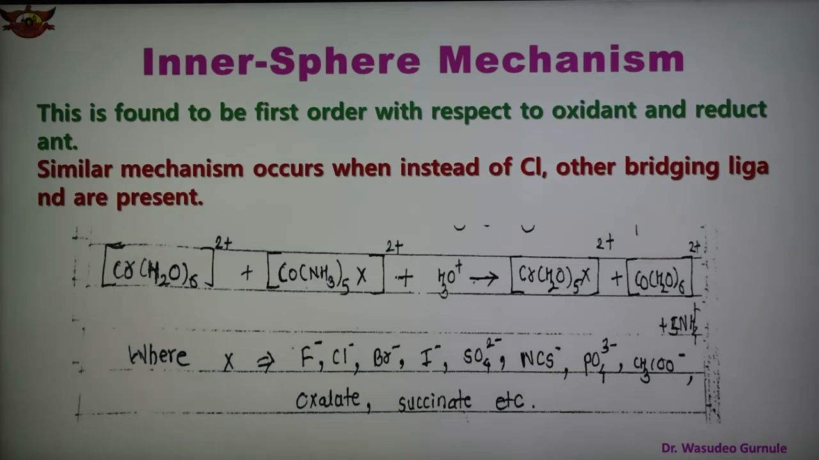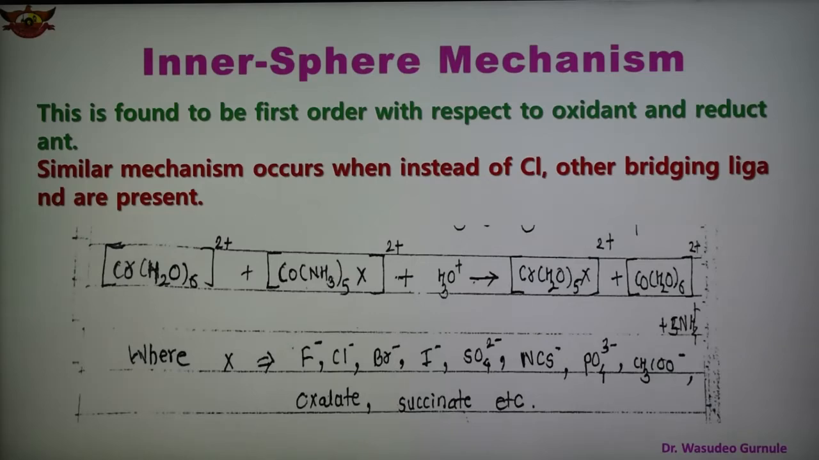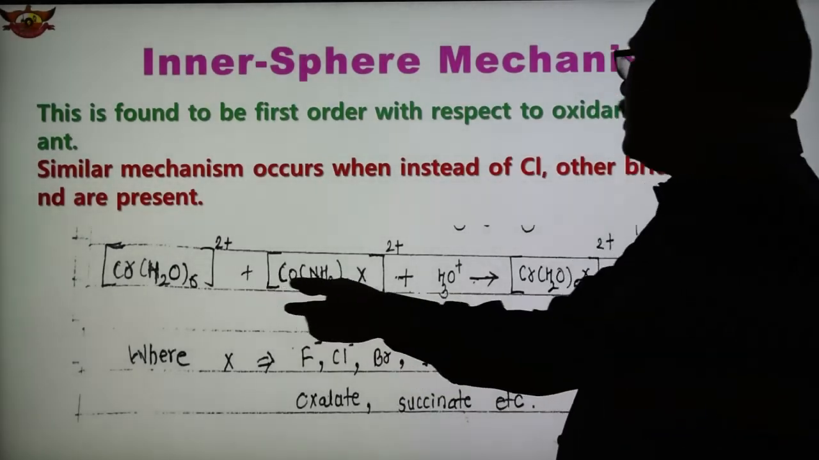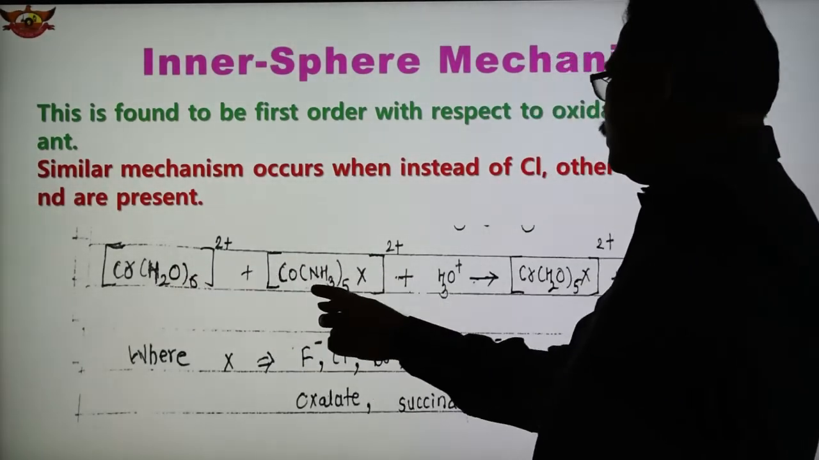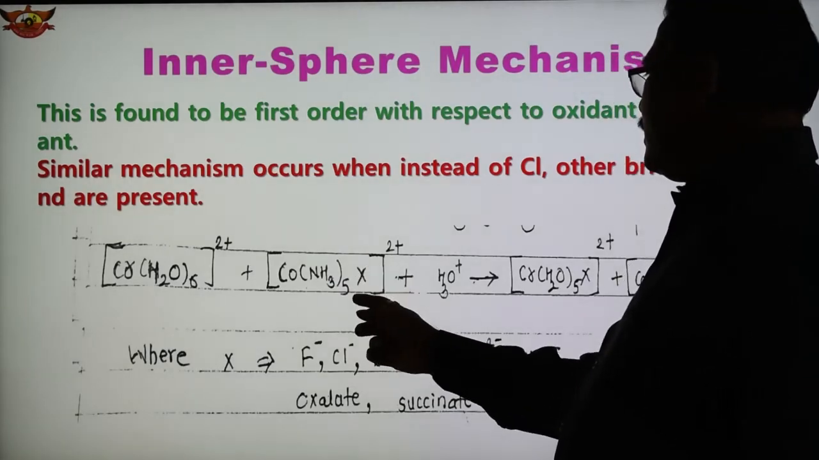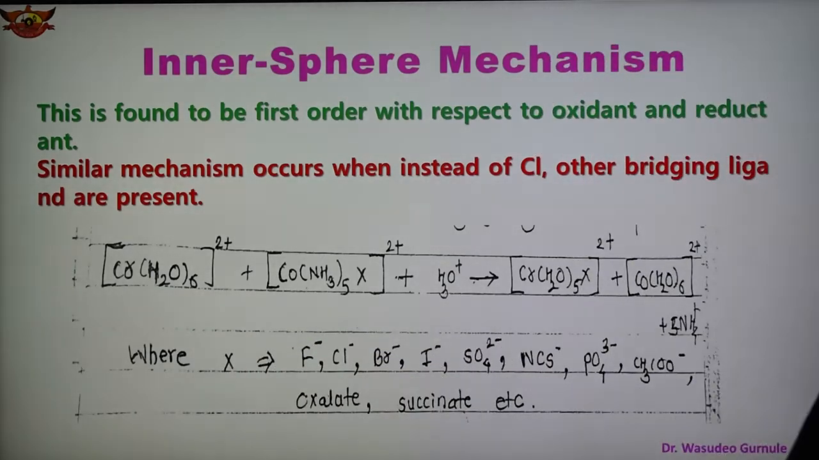And a similar type of mechanism occurs. Instead of taking Cl as a bridge ligand, other bridging ligands can also be taken. Here we can consider this type of reaction. The complexes 1 and 2 are the same, but instead of Cl we take X ligand, forming these products. Here X may be F minus, Cl minus, Br minus, I minus, sulfate ion, NCS, phosphate, acetate, oxalate, succinate, etc. These ligands can be used as a bridge ligand in place of Cl.